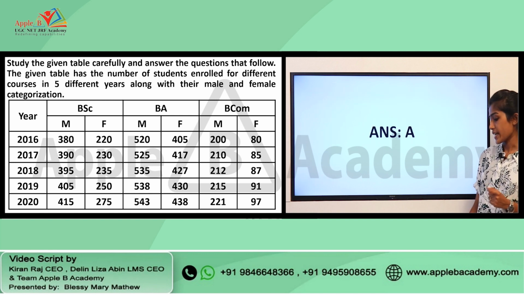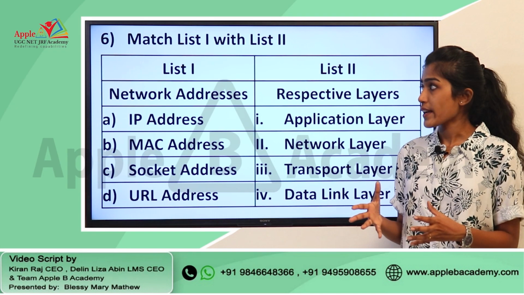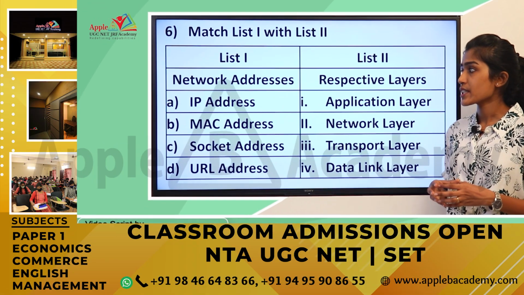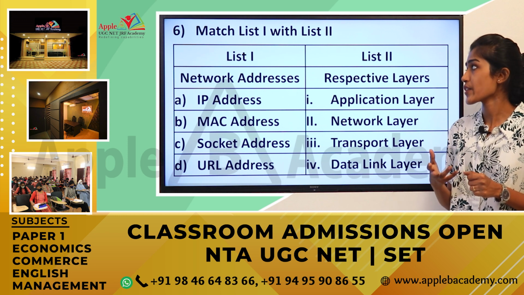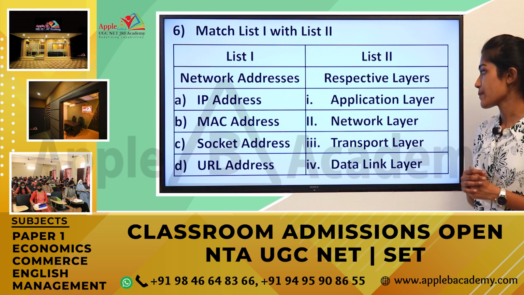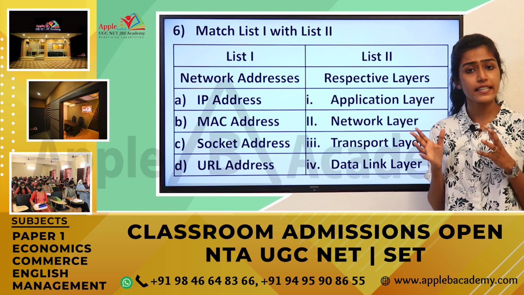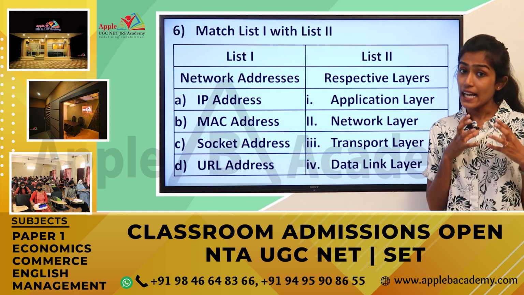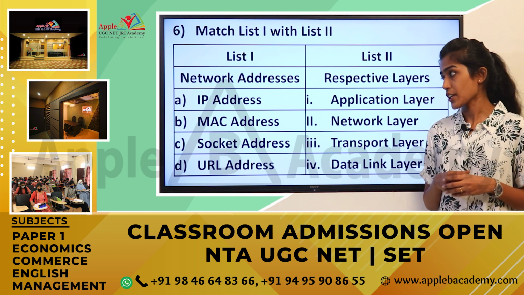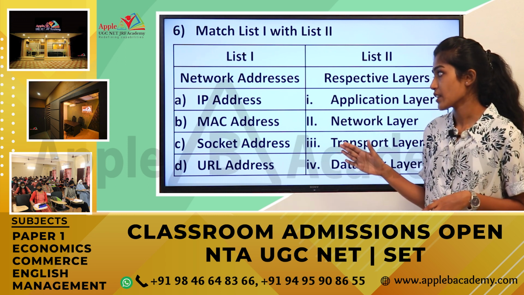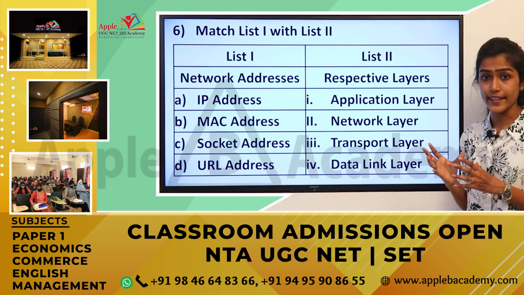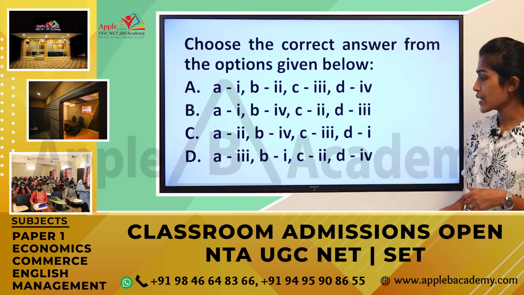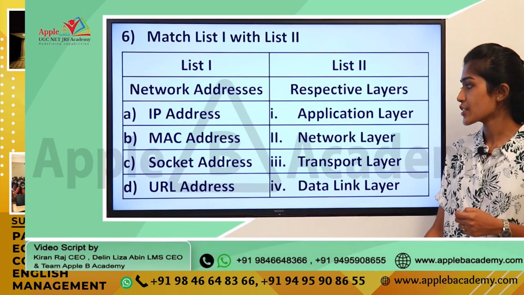3479. Alright. Moving to the next question, this is a match the following question in which you have two lists given. In list 1 you have the network addresses and in list 2 you have the respective layers. So, basically this question is from the module ICT, Information and Communication Technology. Various network addresses and the respective layers are given here. We have to find out the correct match. So, that is the question, and you have been given various combinations as well.